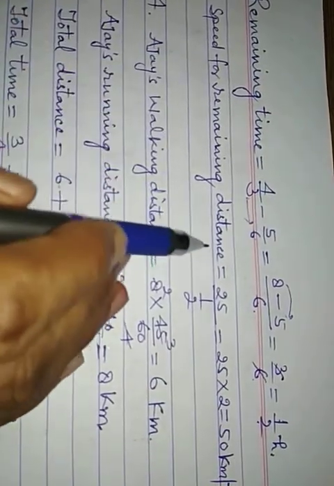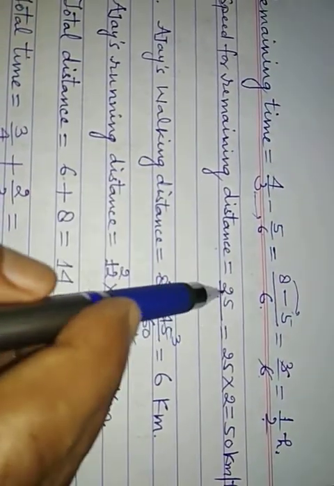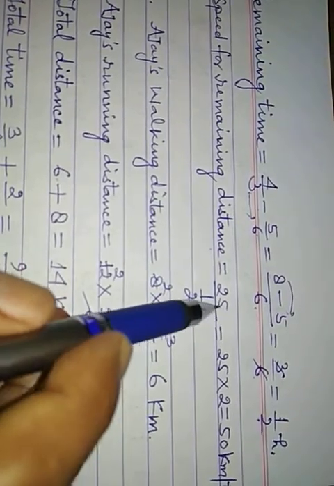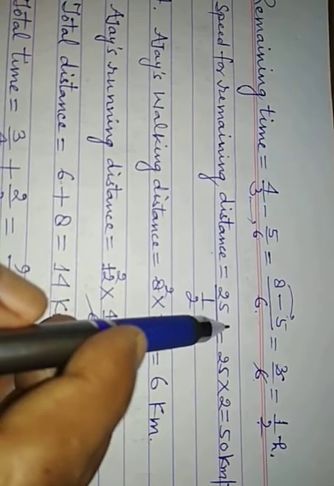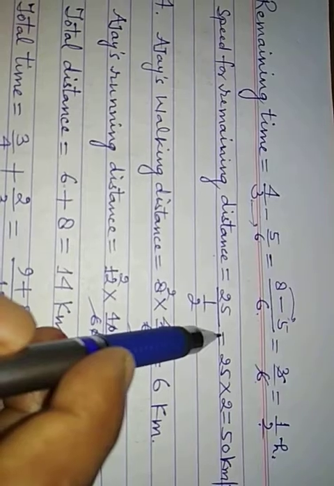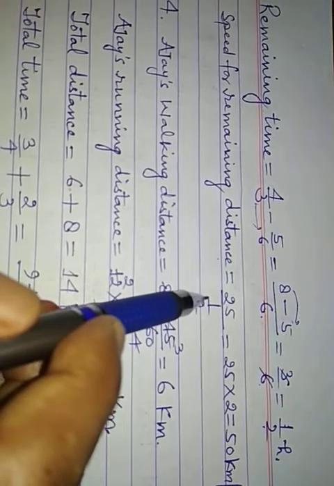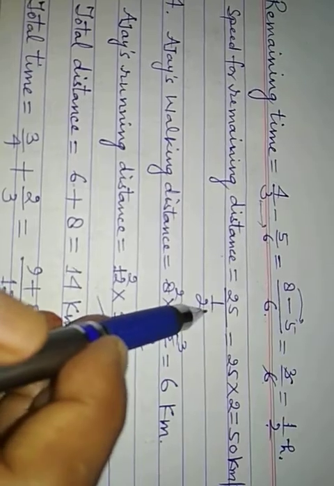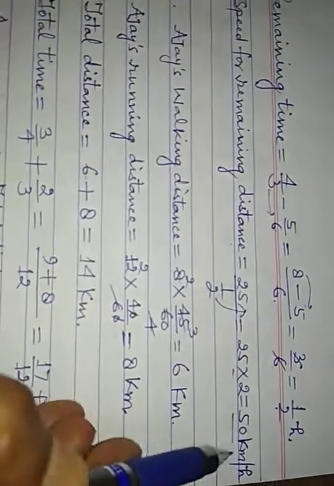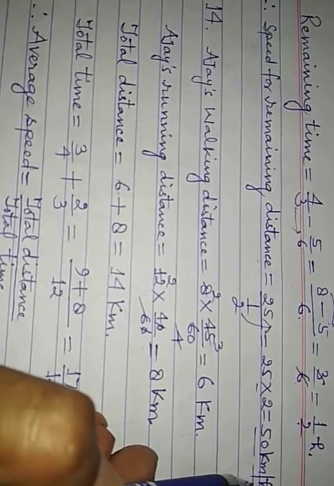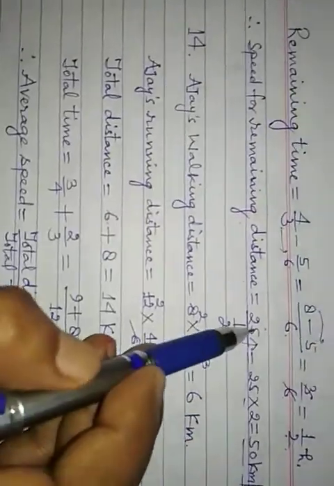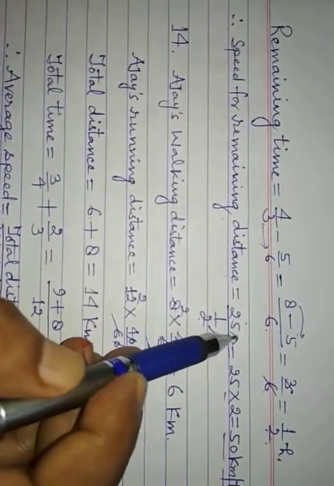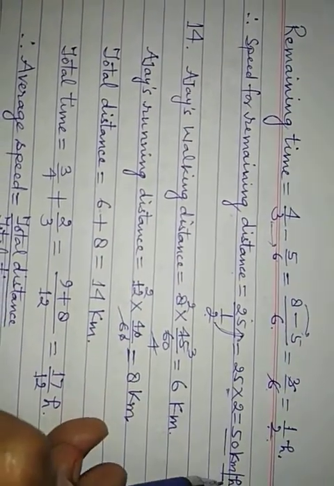So speed for the remaining distance: remaining distance is 25 km. So 25 upon 1 by 2, or 25 into 2, that is 50 km per hour, because speed is equal to distance upon time. Remaining distance is 25 km and remaining time is 1 by 2 hour. So 25 into 2, that is 50 km per hour.